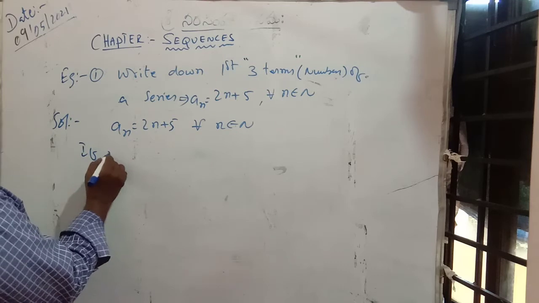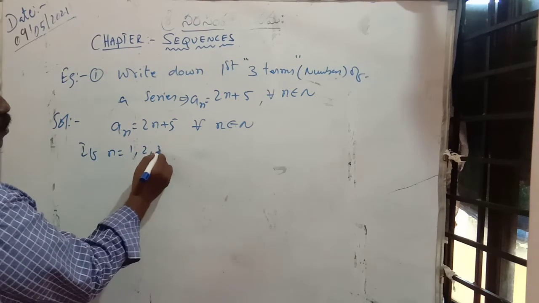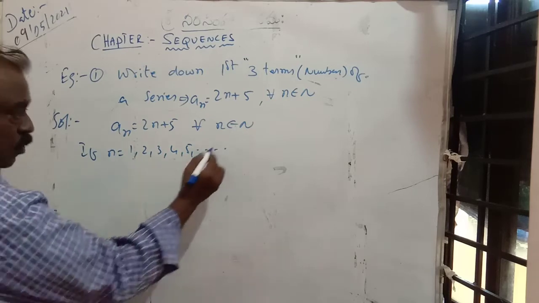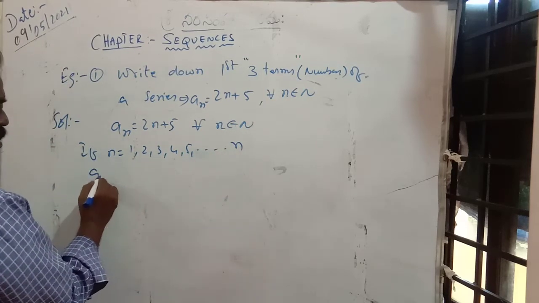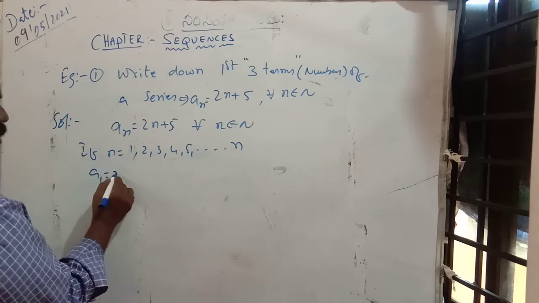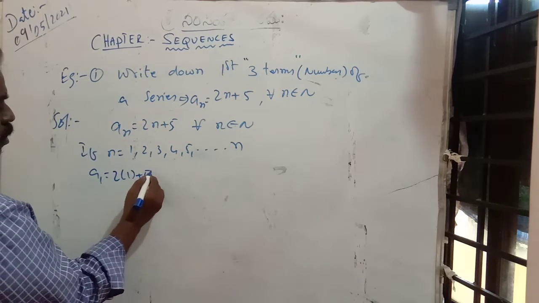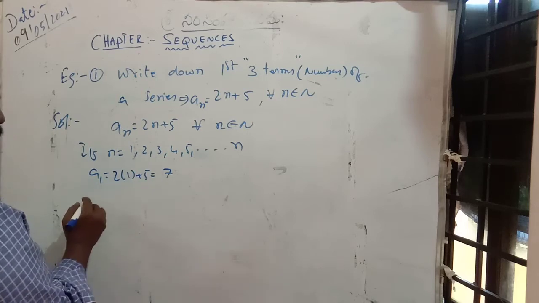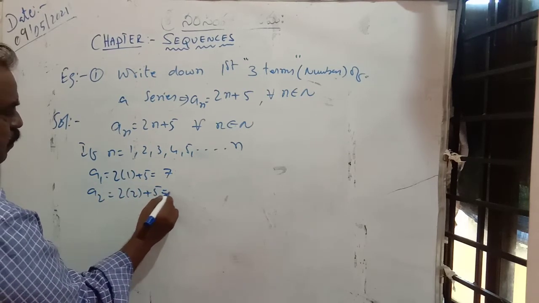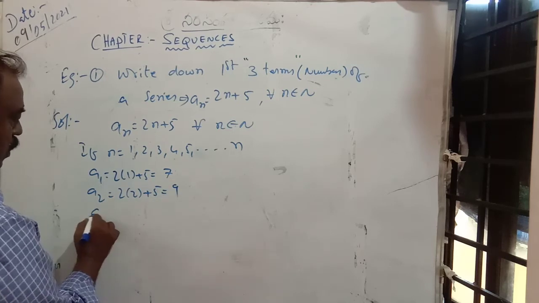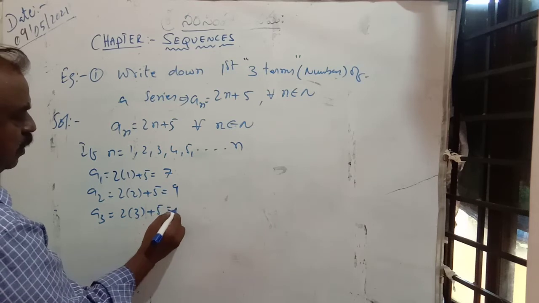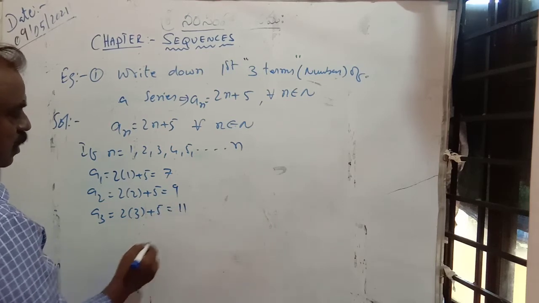If n is equal to 1, 2, 3, 4, 5, up to n. What is a1, the first number? For n equal to 1, a1 is 2 into 1 plus 5, it is 7. a2 is 2 into 2 plus 5, that is 9. a3 is 2 into 3 plus 5, that is 11.